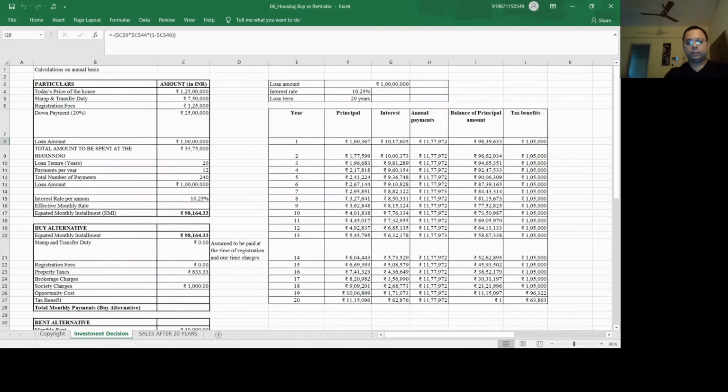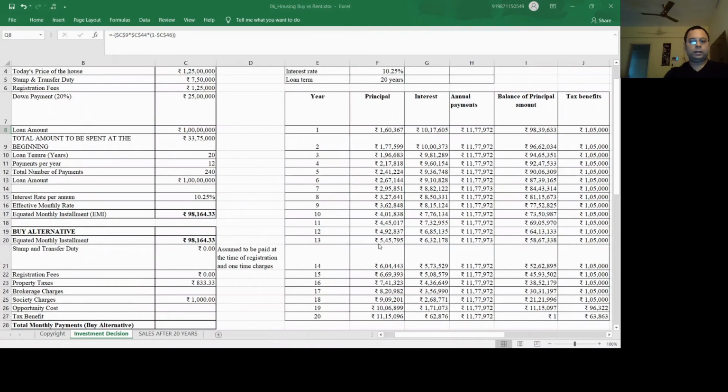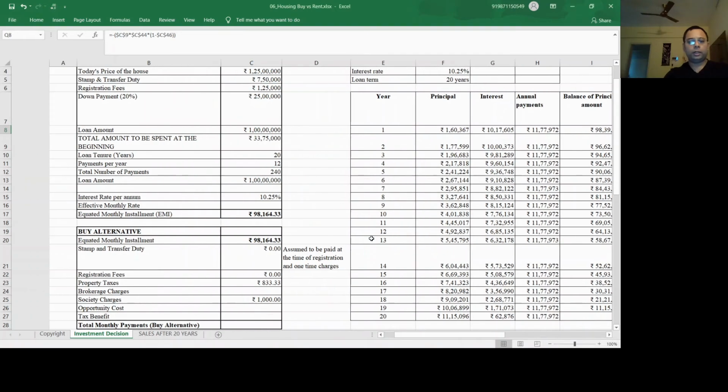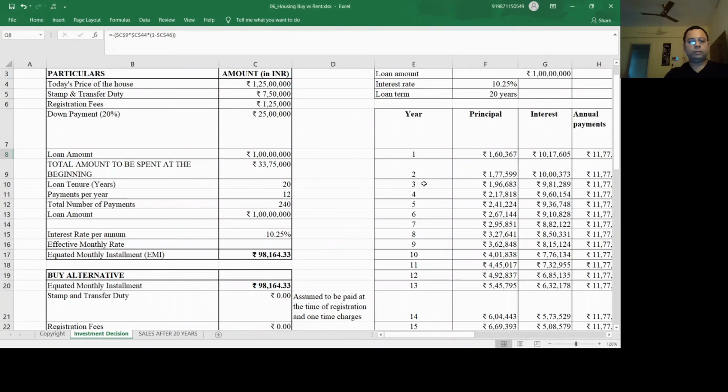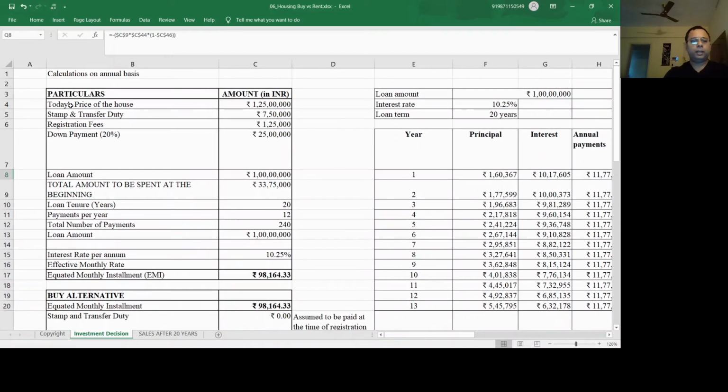The case study which was given to us, and the professor also talked about it in the class. I think we need to see this. The first case: today the price of the house is about 1.25 crore.